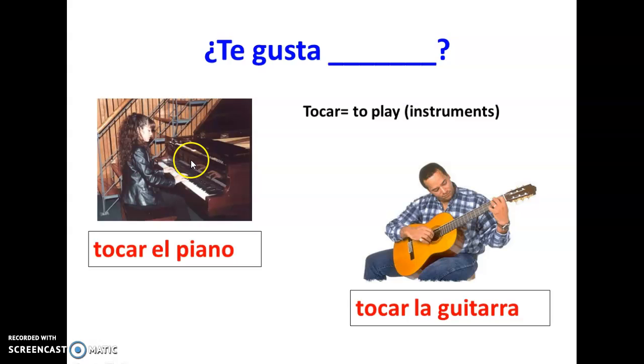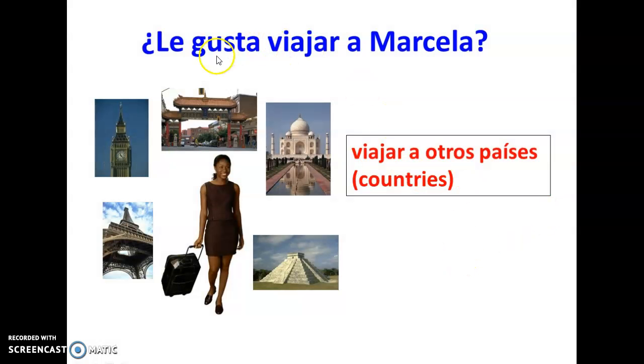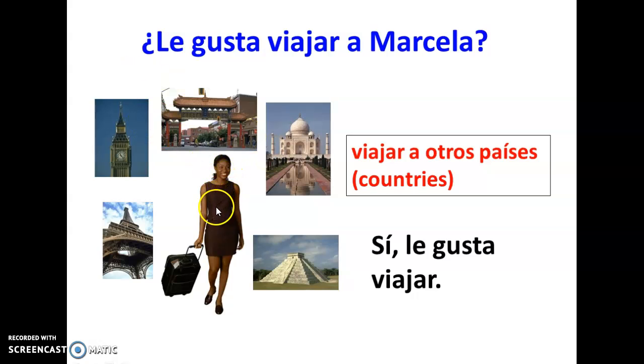Okay, and then we can say, of course, if they answer yes or no. ¿Le gusta viajar a Marcela? So here we're asking if Marcela likes to travel. And then the answer would be: sí, le gusta viajar. How can we tell that she likes it? I mean, we see a smile, right? She's ready to go into her next adventure. So she's been to places and she likes it. So sí, le gusta viajar. We're saying, yes, she likes to travel.